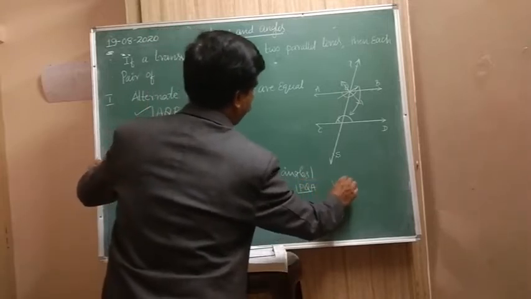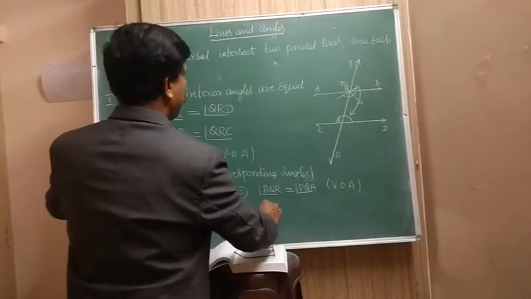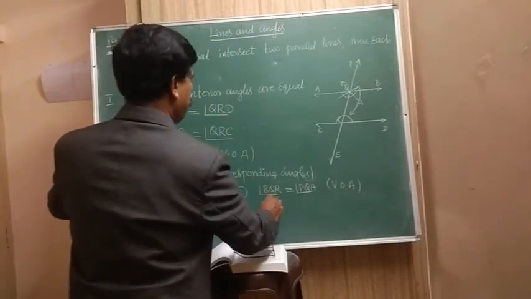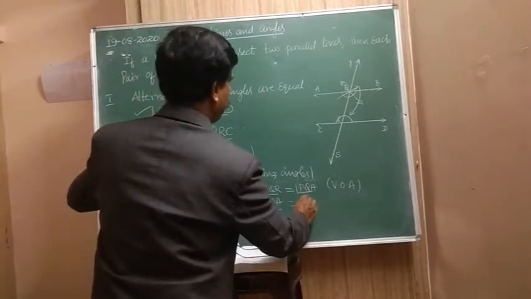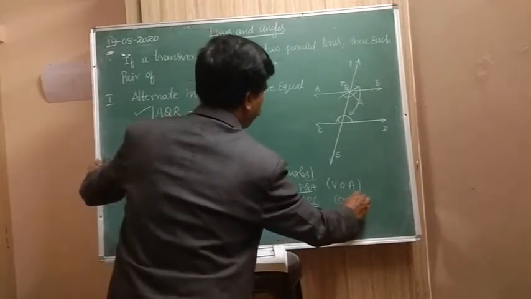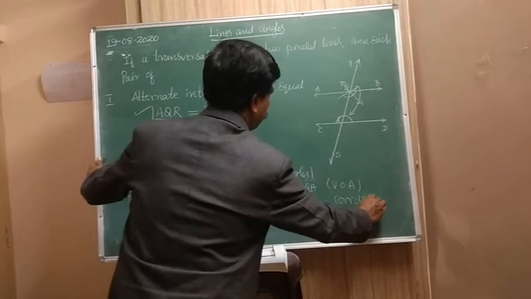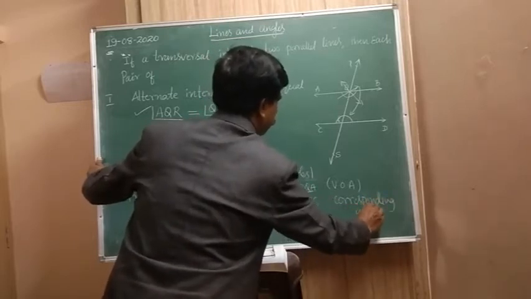This is vertically opposite angles. Then angle PQA is equal to angle QRC. This is what? Corresponding angles.